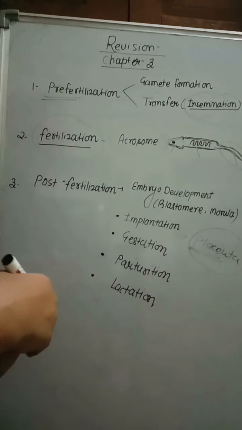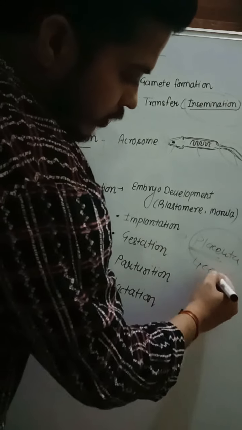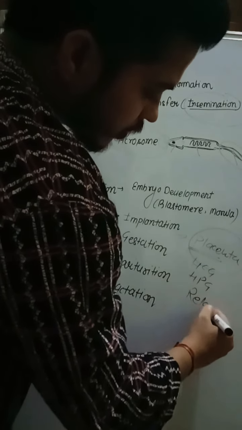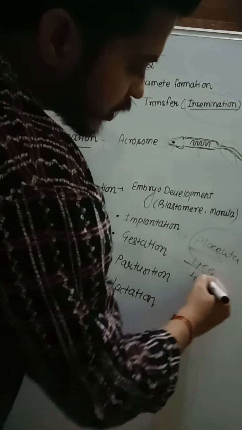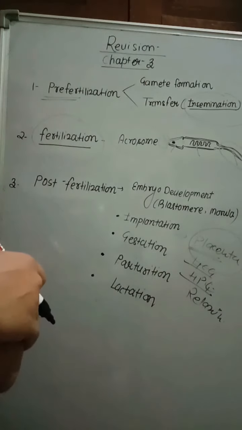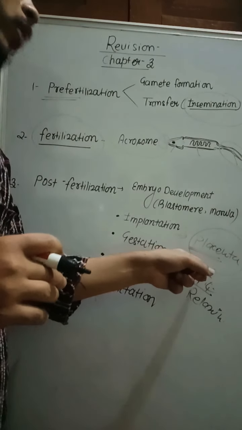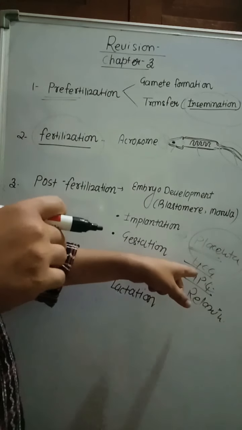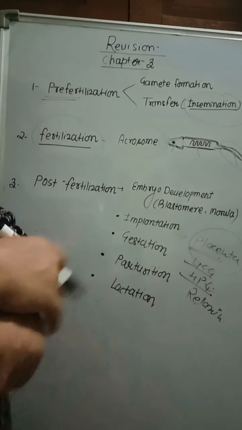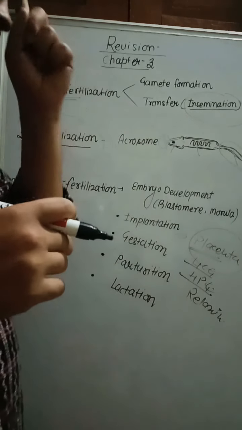Another important function of the placenta is that it also secretes some hormones during the time of pregnancy, like HCG, HPL, relaxin and other hormones. Mainly HCG and HPL are secreted by the placenta only at the time of pregnancy: human chorionic gonadotropin and human placental lactogen. Other hormones, relaxin, progesterone and estrogen, are also secreted from the placenta.